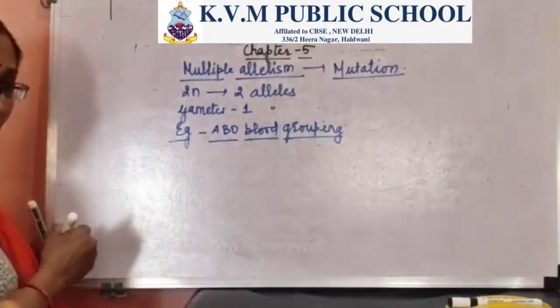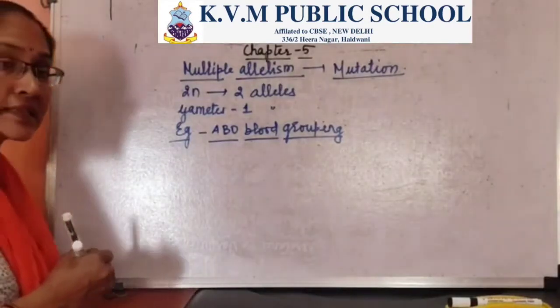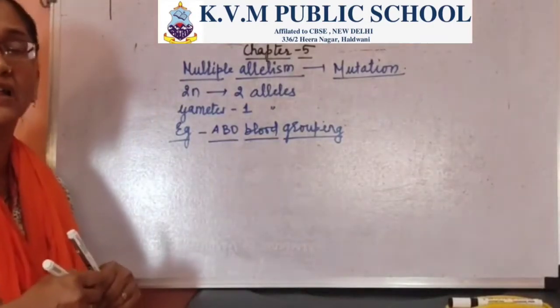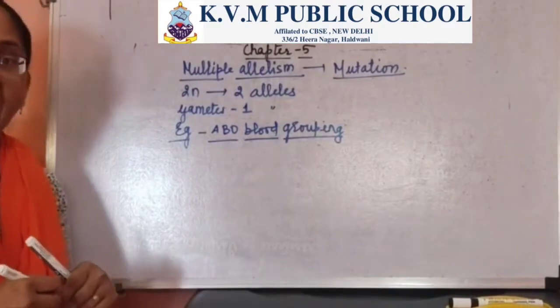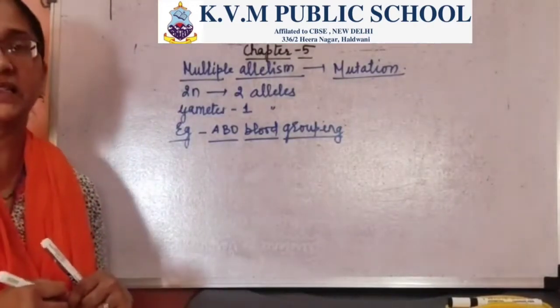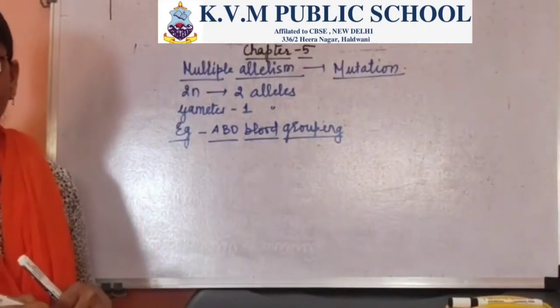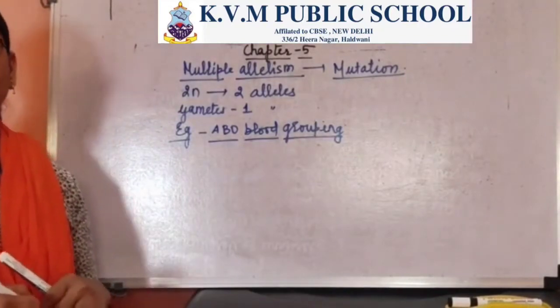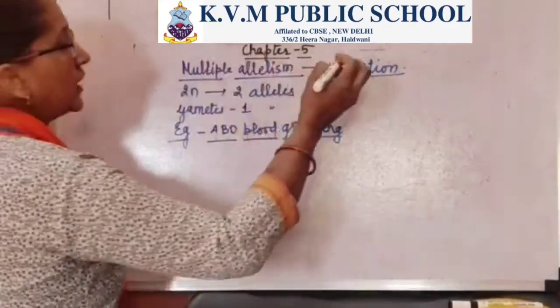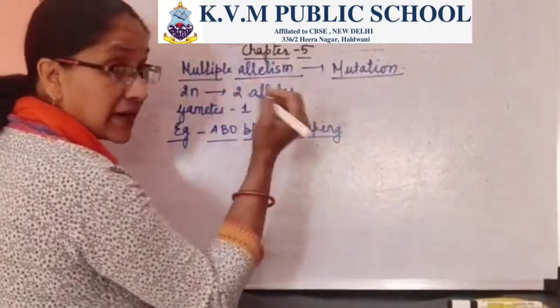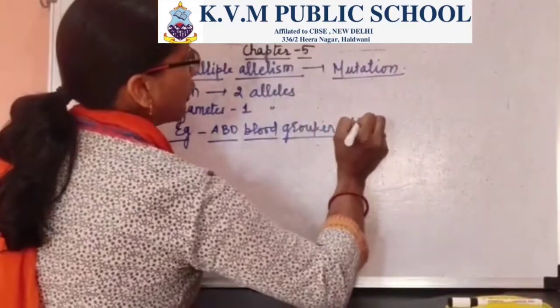Talking about the ABO blood grouping system, this system was proposed by Karl Landsteiner. And for the blood groups A, B, AB and O, Felix Bernstein was the person to give an explanation about the four different types of blood group.